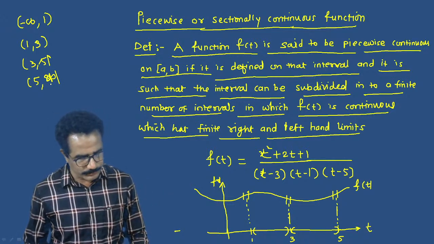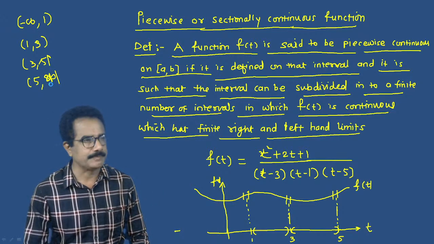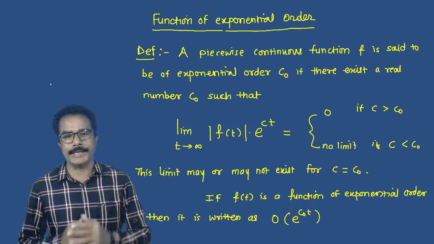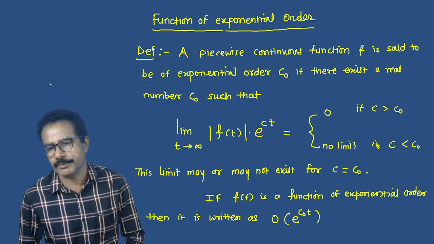Okay, now we shall move towards the next: function of exponential order. This is the second definition you must know.